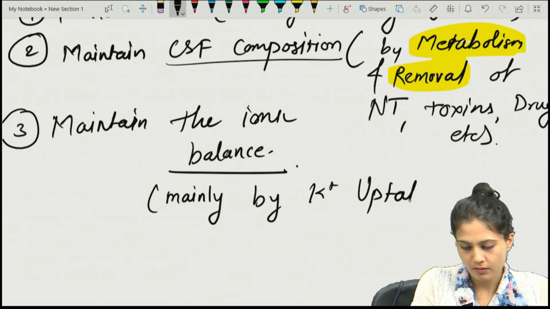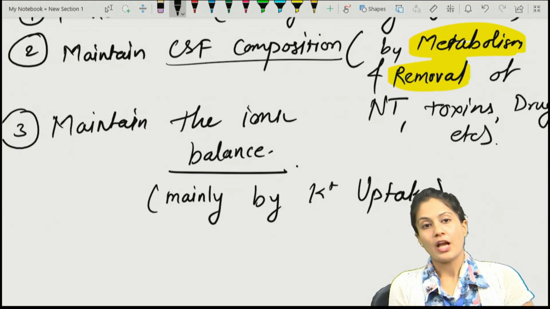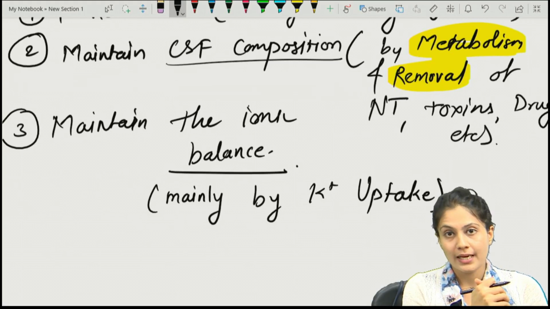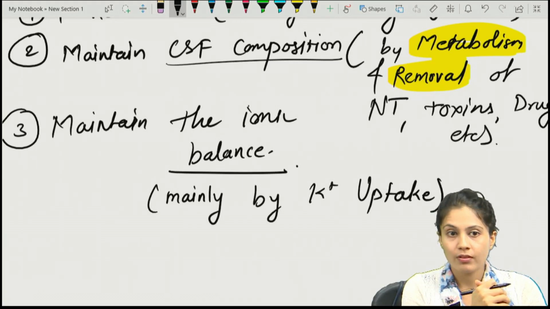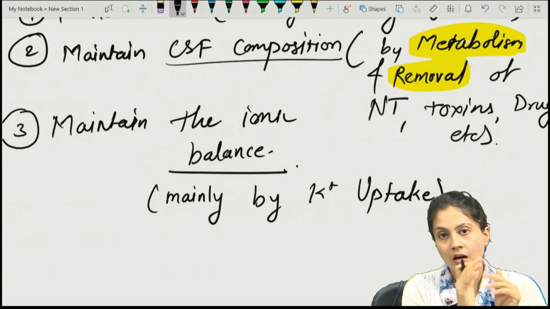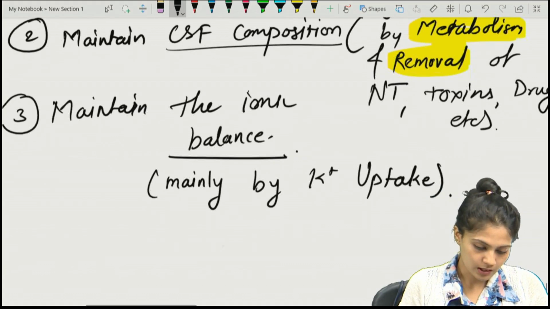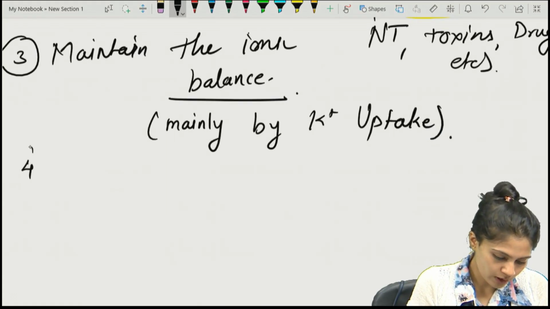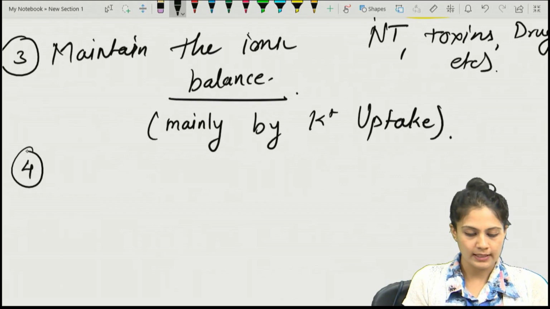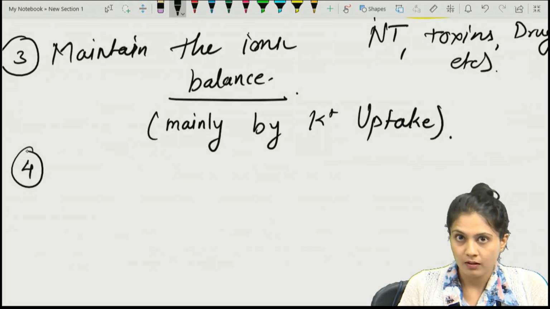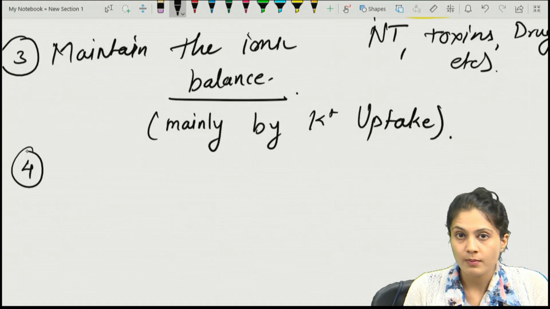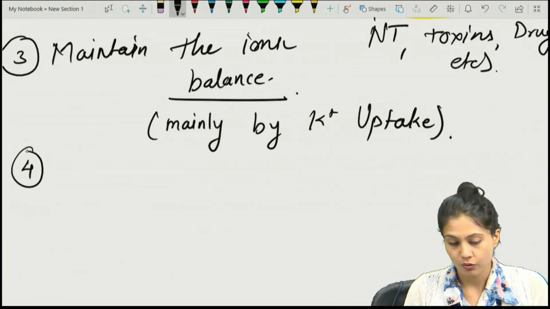They cause potassium uptake. Remember, the astrocytes cause the potassium uptake, and via this they maintain the ionic balance in the CNS. One more function of the astrocyte is that they also form or produce some of the neurotransmitters and the growth factors, for example the nerve growth factor.